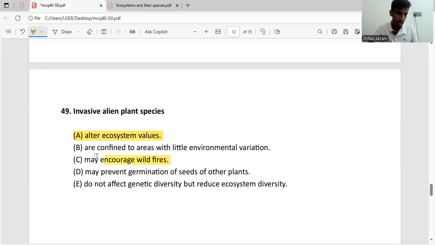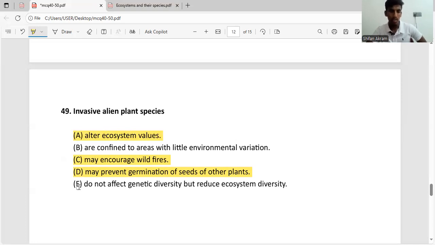So again, C is also correct. For the D answer, they say may prevent germination of seeds of other plants. There are certain invasive plant species, for example lantana, right? These plants can prevent germination of other plant seeds. So D is also correct. So A is correct, C is correct, and D is also correct.